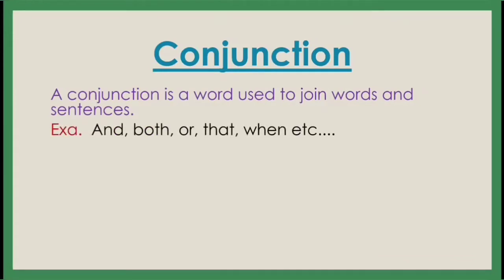See the examples of conjunctions: and, both, or, that, when, etc. Okay, and, both, or, that, when. There are some more conjunctions also, but we will learn in detail. So these are called conjunctions.